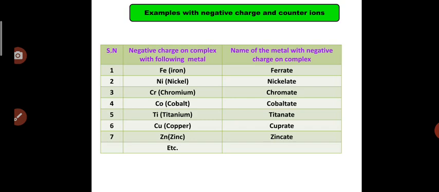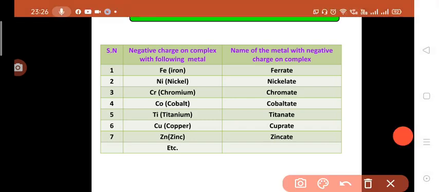Now we will have the examples for those complexes which have a net negative charge, as well as some counter ions that may be present with the complex. One important hint here: if the complex has a negative charge, then according to the IUPAC rule, the metal name will end with the characteristic suffix, that is, ate.